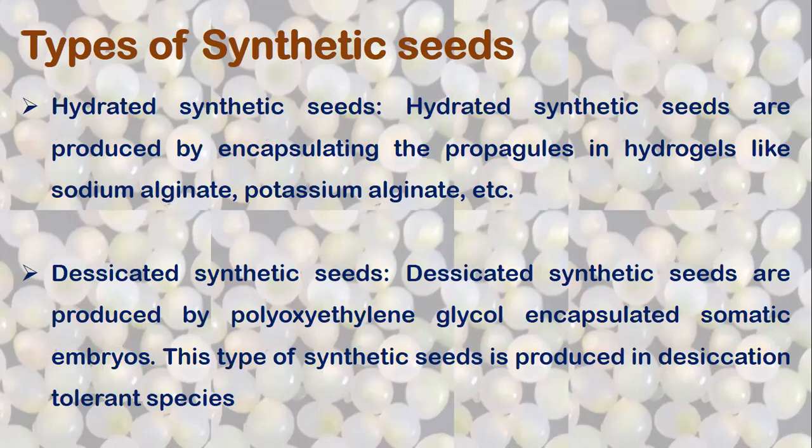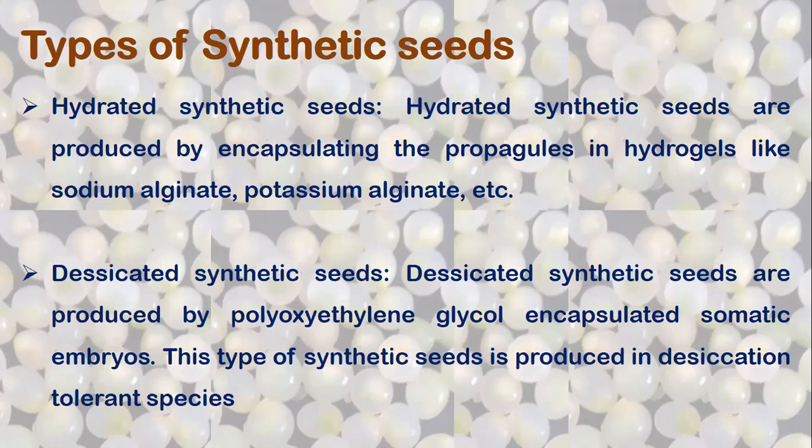So the desiccated synthetic seeds are produced by polyoxyethylene glycol encapsulated somatic embryos, which are desiccated somatic embryos. This type of synthetic seed is produced in desiccation tolerant species only. All species are not desiccation tolerant.